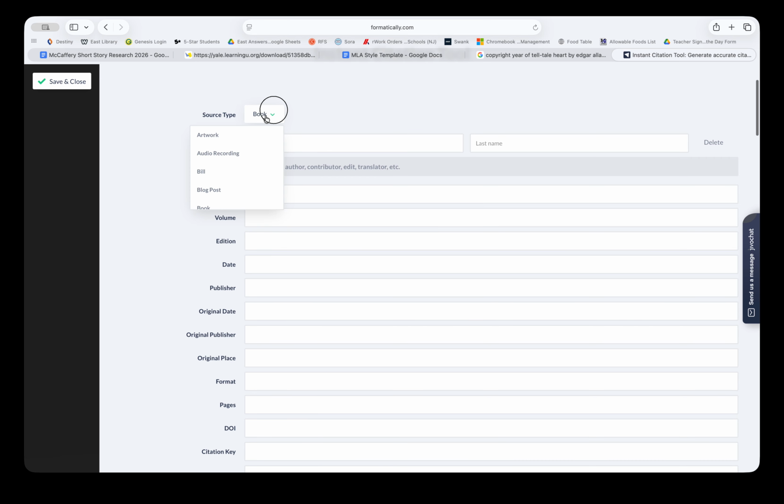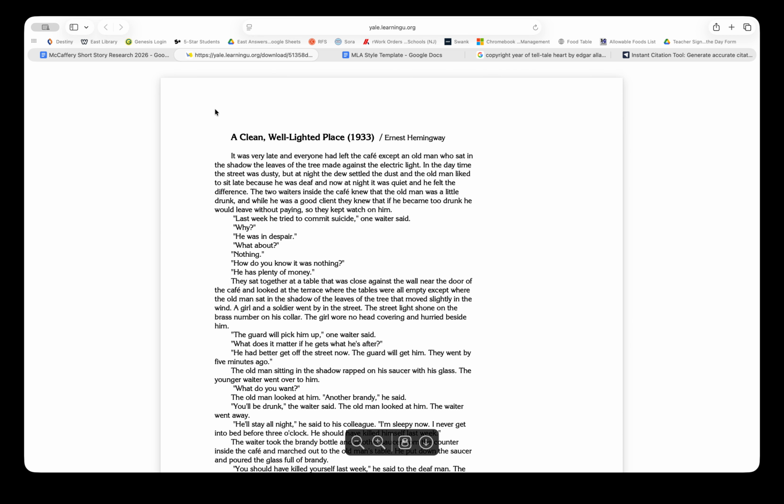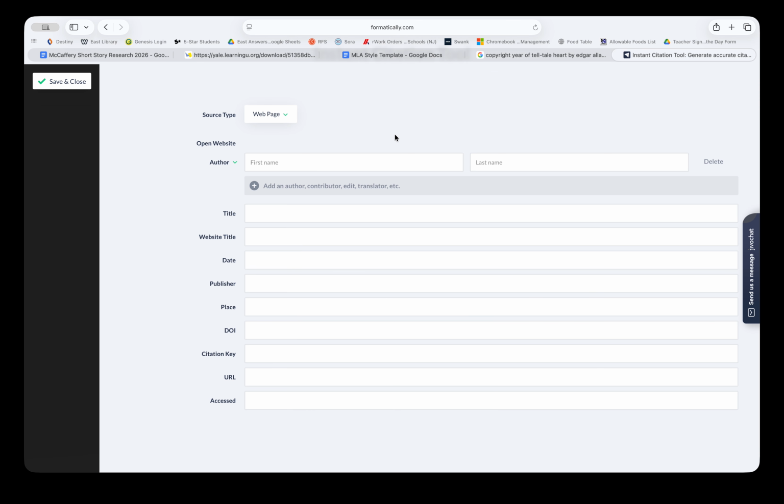We're going to switch the source type. I'm going to come down to web page. Even though it is a short story, we are citing it from this web page that we read it off of. So I'm going to switch it to web page. Now you need to complete the information here. So I'm going to do that.